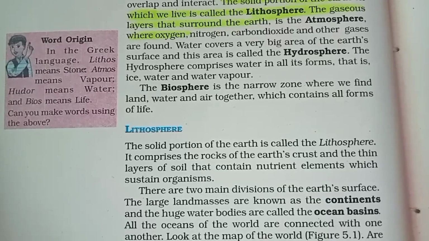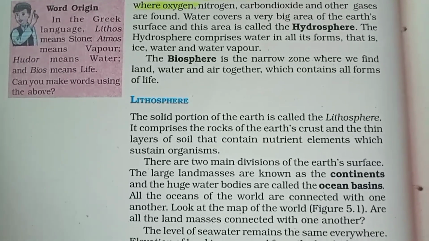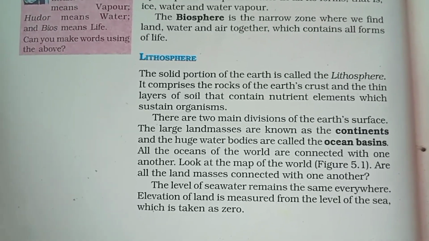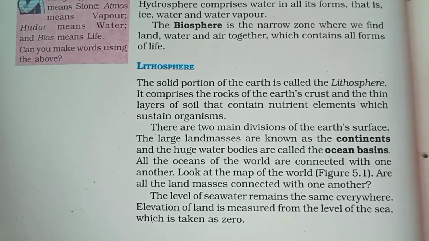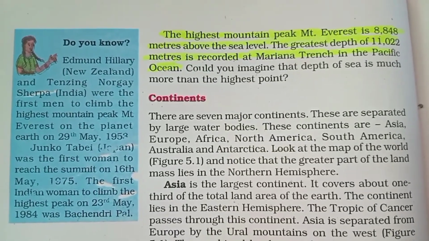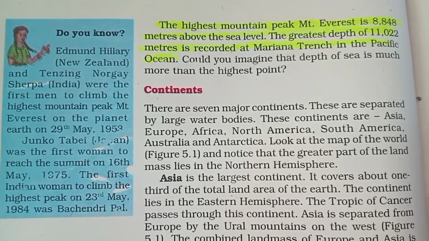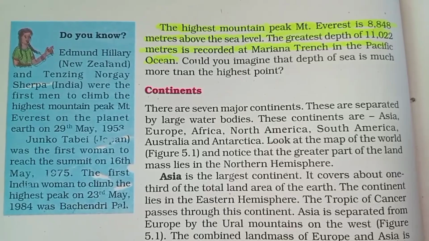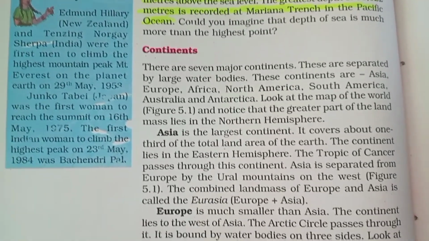interact. The solid portion of the Earth on which we live is called the lithosphere. The gaseous layers that surround the Earth is the atmosphere, where oxygen, nitrogen, carbon dioxide and other gases are found. Water covers a very big area of the Earth's surface, and this area is called the hydrosphere. The hydrosphere comprises water in all its forms, that is, ice, water and water vapor.